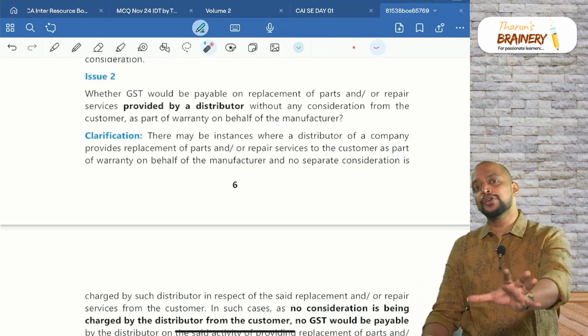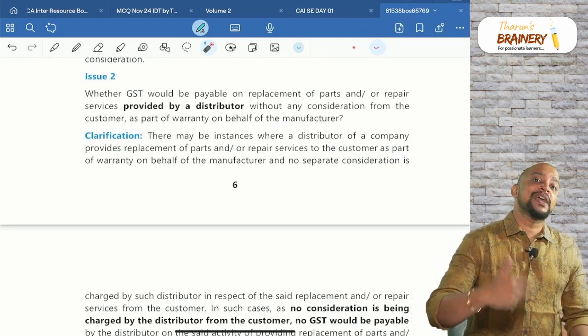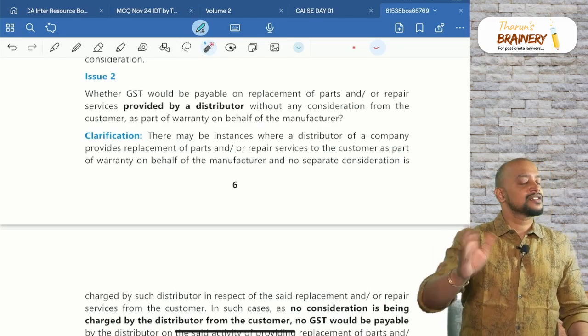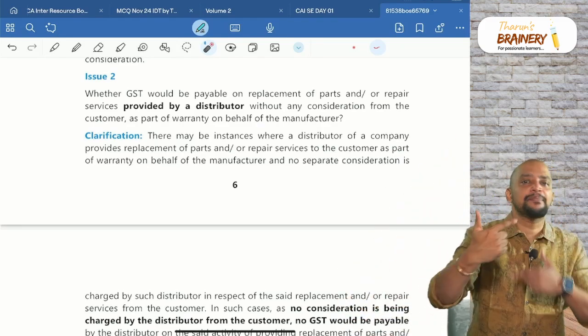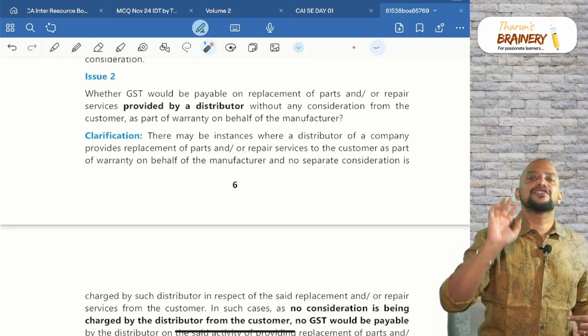When he gave the new one, in this case, whether he needs to pay any GST on the new one? No, because already for the old one, GST already paid. So it is just a replacement. So due to that reason, GST is not payable.